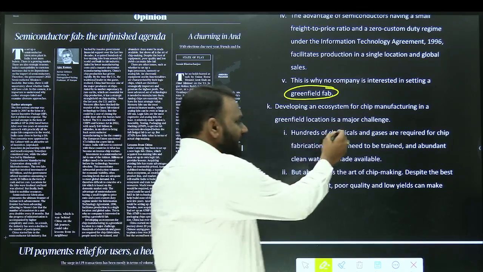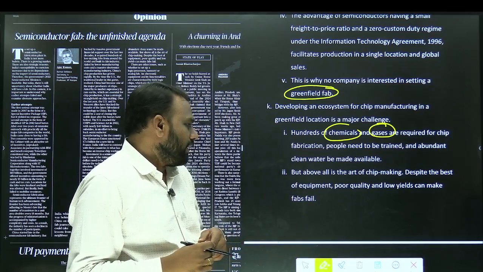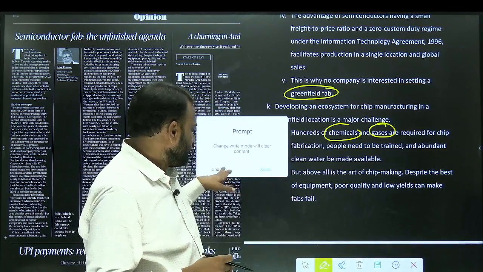You require some chemicals and gases. All these things are required. So this is a major challenge. Next.